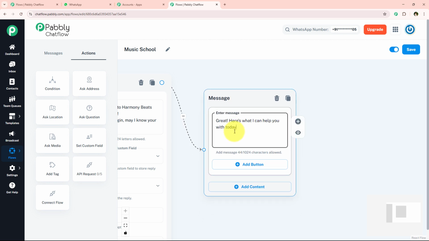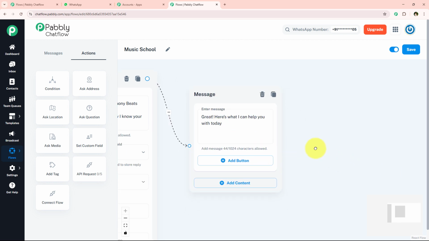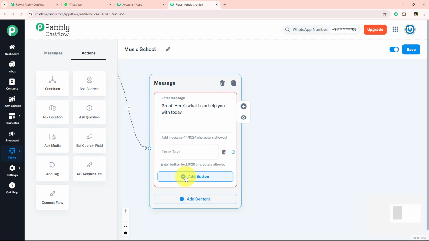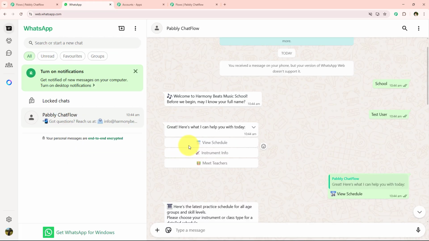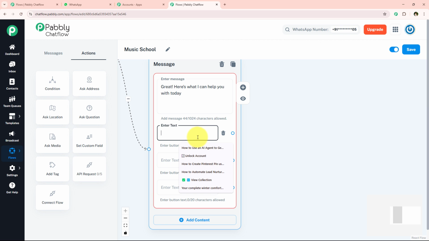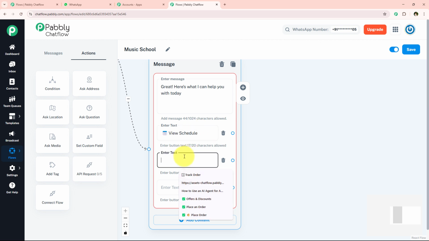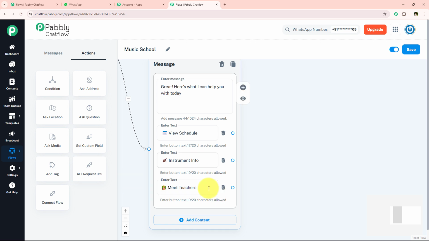Now I'm simply going to enter the message right over here, and after entering this message, I'm just going to add 3 buttons, because I want to give my user 3 options, which are view schedule, instrument info, and meet teachers. So I'm simply going to add the buttons for the same. We're going to start with the first button, which is view schedule, the next which is instrument info, and the third which is meet teachers.